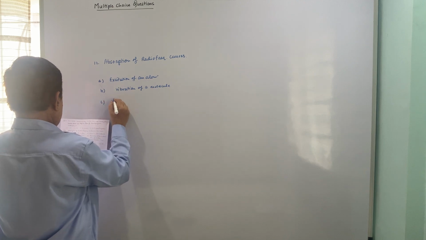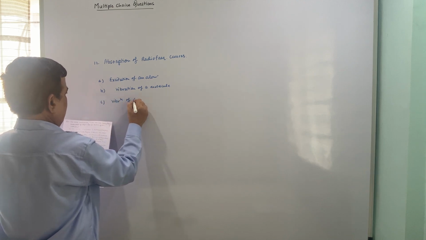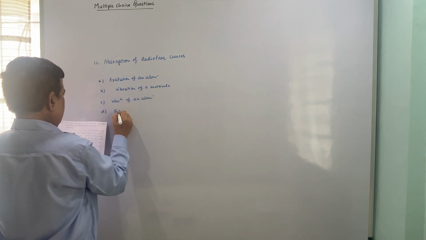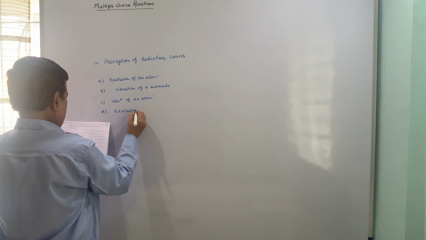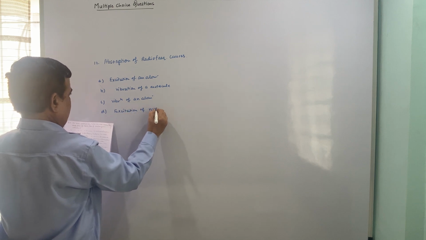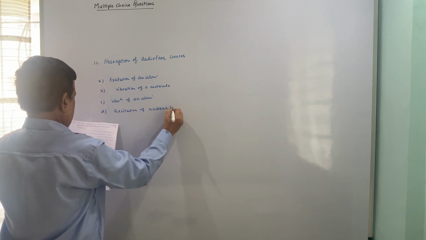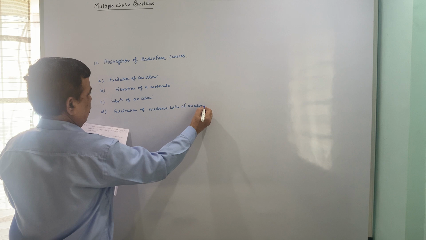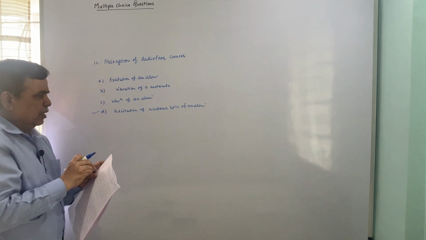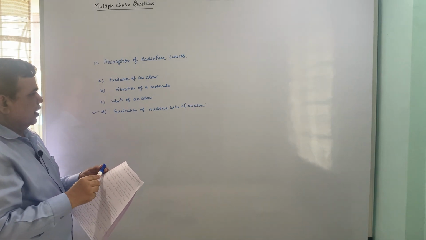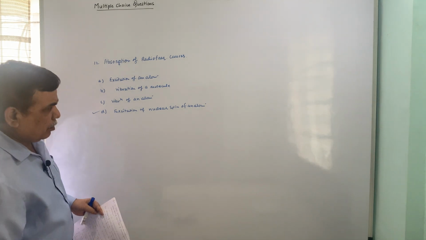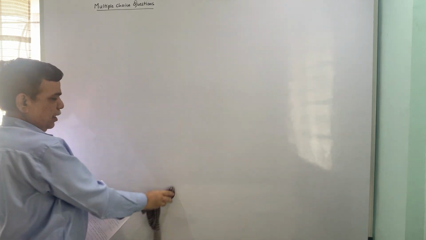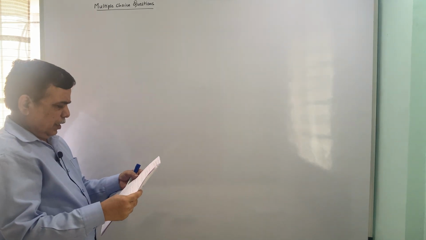Number C, vibration of an atom. D, excitation of nuclear spin of an atom. So the correct option is the last one, the excitation of nuclear spin. So you can see the transition from lower spin state to higher spin state, and accordingly it is causing the resonance effect.